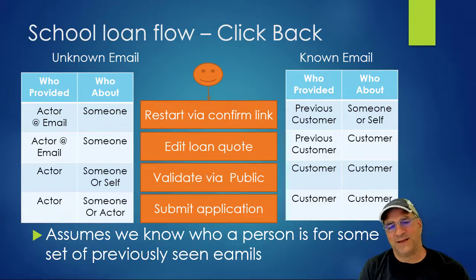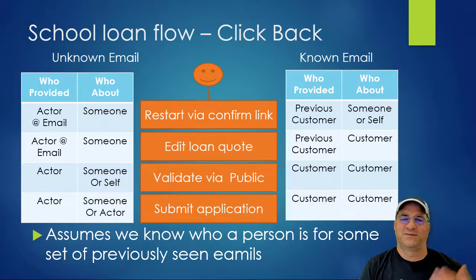So then they come back on a click back, right? And so we gave them an email, and let's do the one on the left. Basically, in the process in the middle, they restart via the confirmation link, edit the loan quote data, validate, the company's going to validate it against the public data, and they submit the application. Those are in the wrong order, but I don't care for the purposes of this.